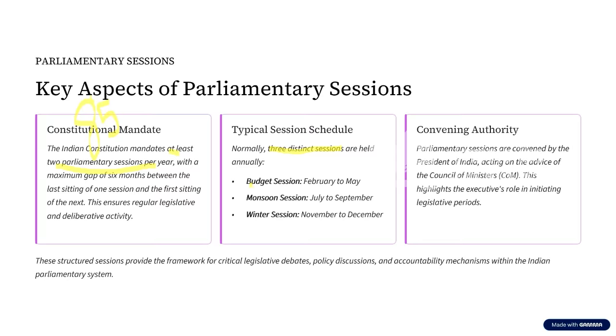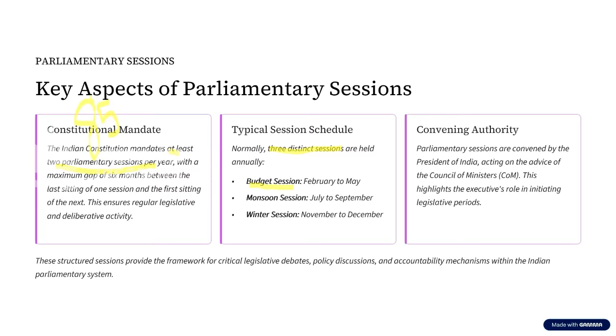Session number one is what we call the budget session. You might have seen the finance minister reading out the budget, then certain discussions going on about the budget, the budget being put to vote, certain members accepting this budget, certain members rejecting this budget, people speaking against this budget, everything that is happening inside the Parliament. This is what we call the budget session.